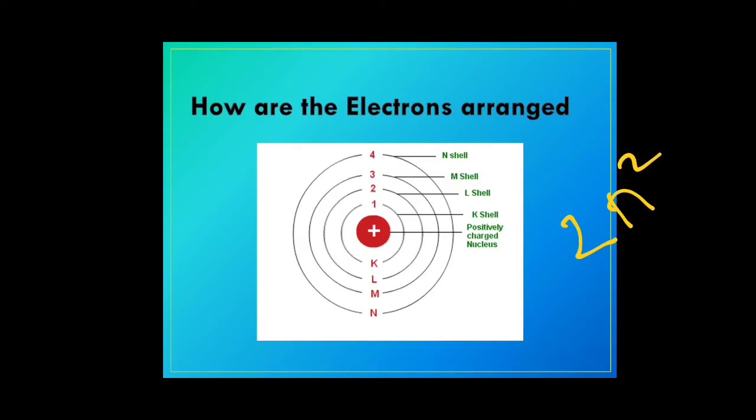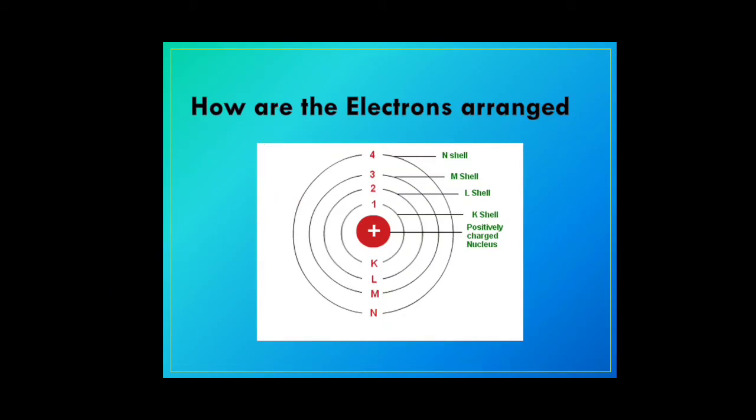But there is one more rule to this. The first rule is 2n² and the second important rule is that we cannot have more than 8 electrons in the outermost shell, that is, the valence shell. And there's one more rule: we cannot have more than 18 electrons in the penultimate shell, that is, the second last shell.